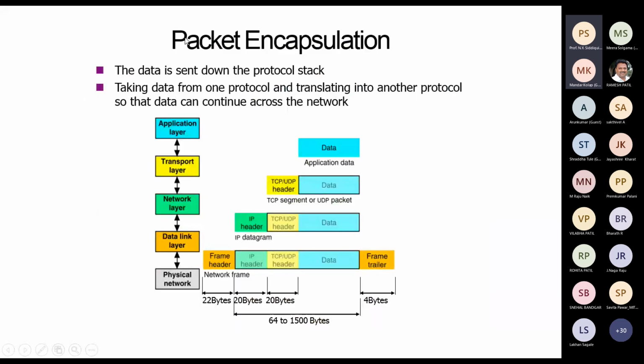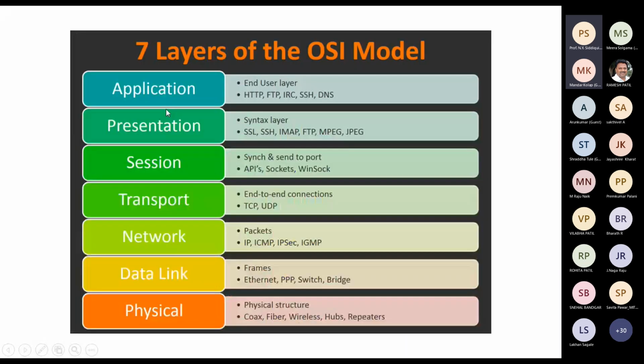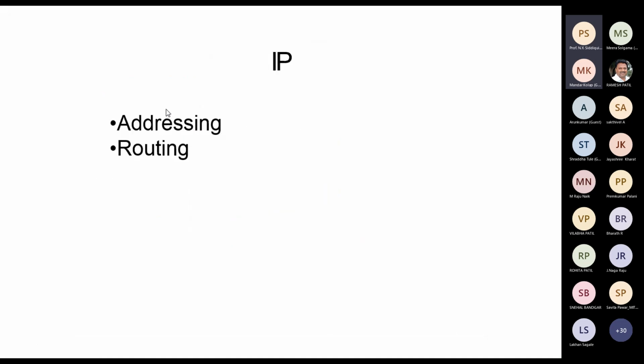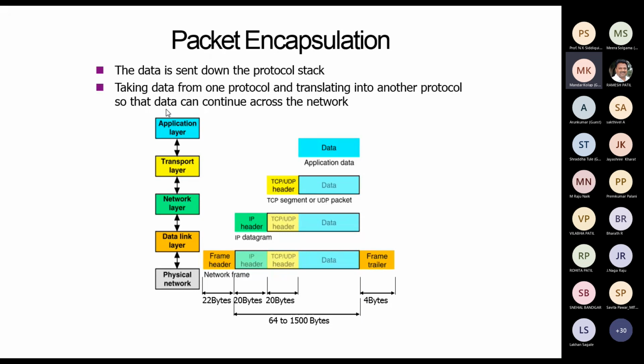So here we have packet encapsulation, which is how the data is sent from the application layer to the physical layer, and how headers are added for each and every layer. Maybe we can continue from packet encapsulation in the next session. There are a few more slides, such as what is IP. We'll have to understand those things, and then it'll be just 15 to 20 minutes of theory in the next session, and then we shall look into the practical part of the programming.